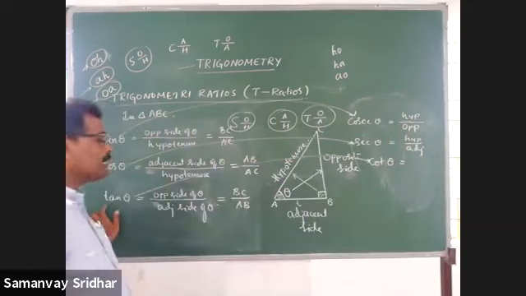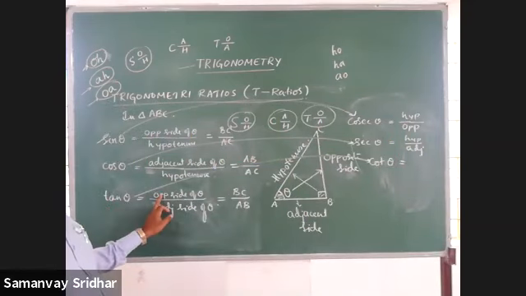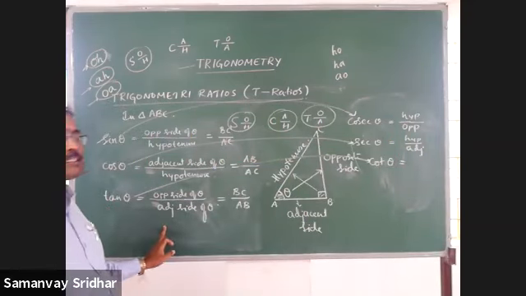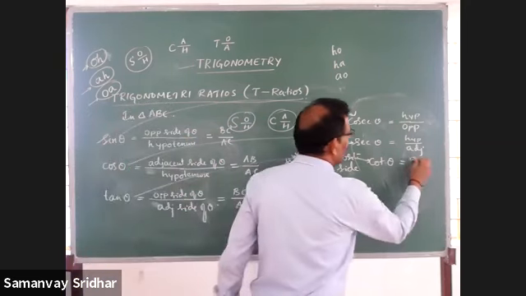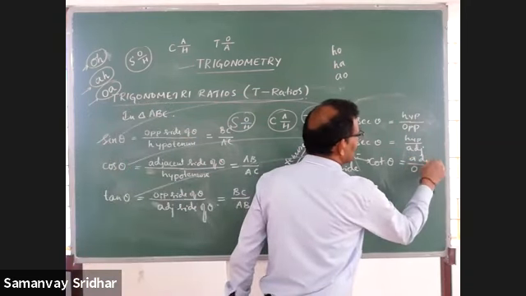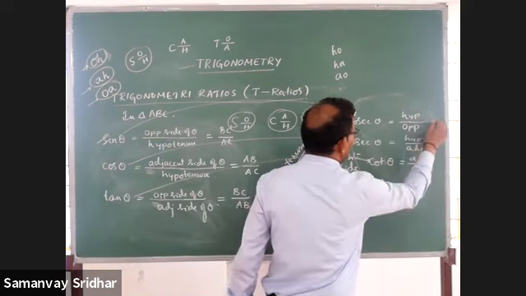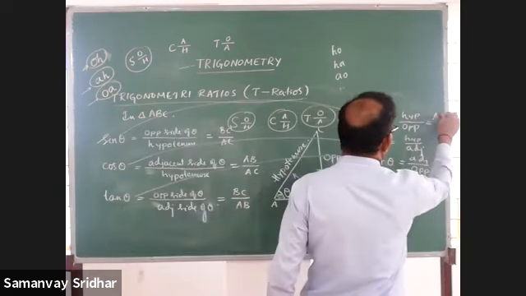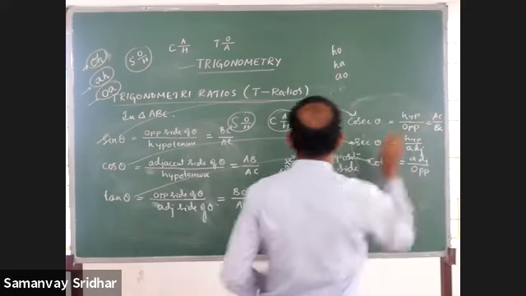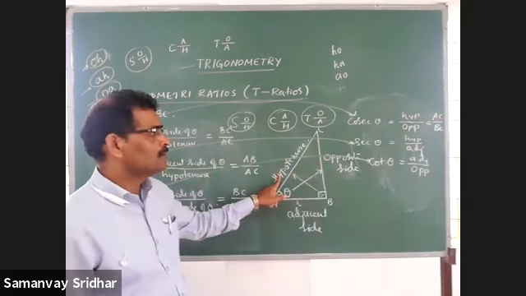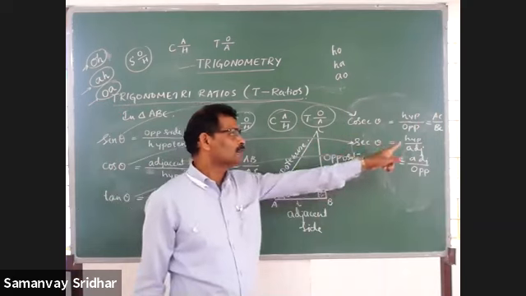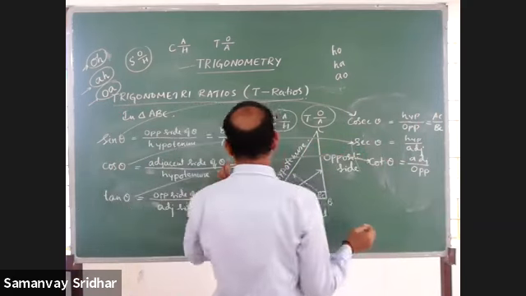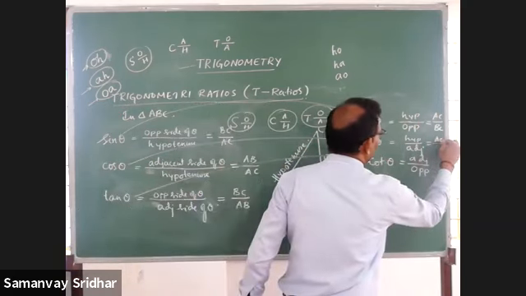Cot is the reciprocal of tan. You told that tan is OI, opposite by adjacent. Cot is AVO, adjacent by opposite. That means the reciprocals of these. Sin is BC by AC, so cosec is AC by BC. Check whether the hypotenuse is AC, and whether the opposite is BC. Similarly, cos is AB by AC, so sec is AC by AB.